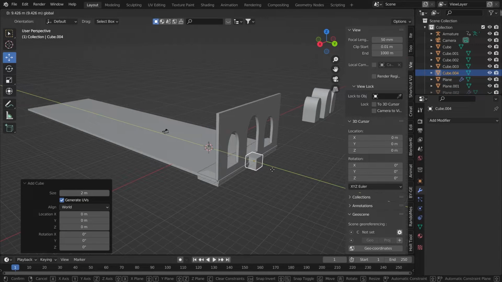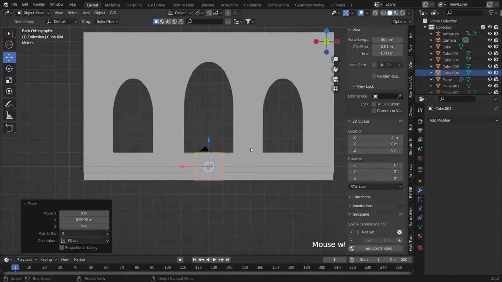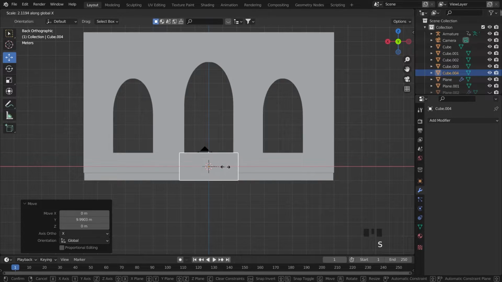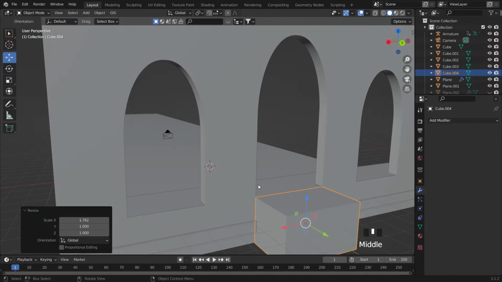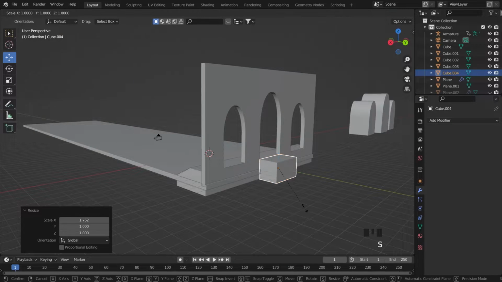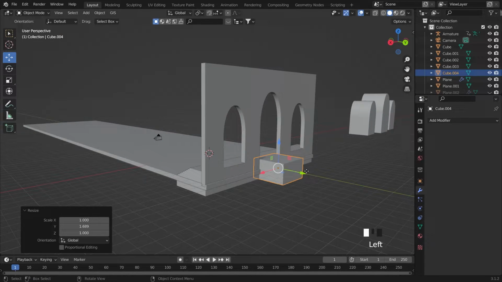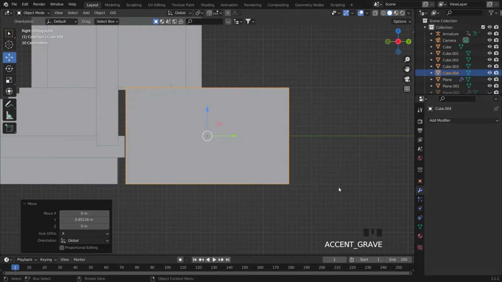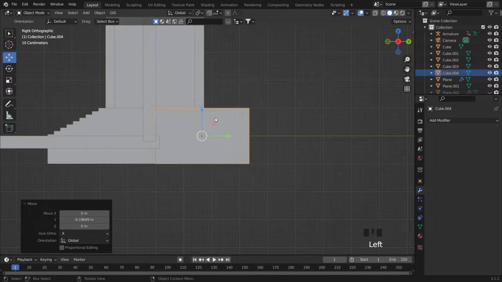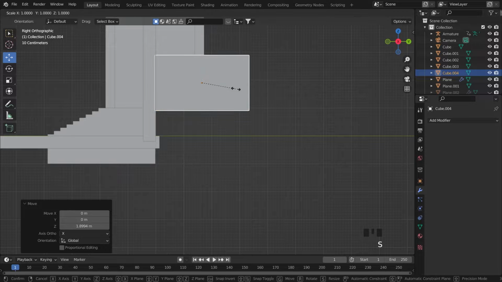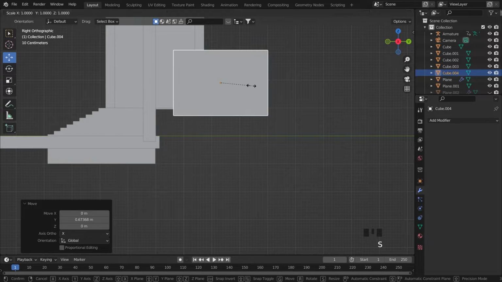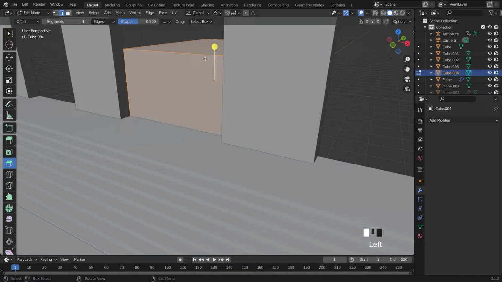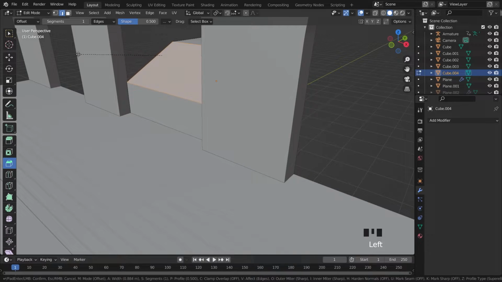Just grab it down, just see in the back camera, back angle, just click S and then X, just make it X and Y, a little bit long. We see on the right side, and then just make it up. Yep, it's like this, and just click Tab and grab it like this again.